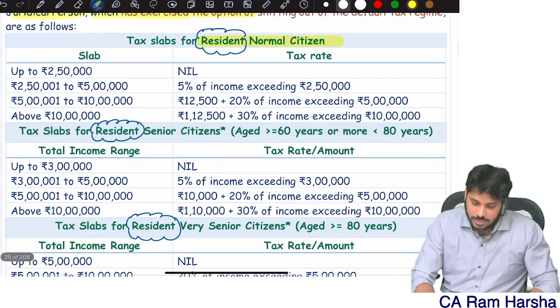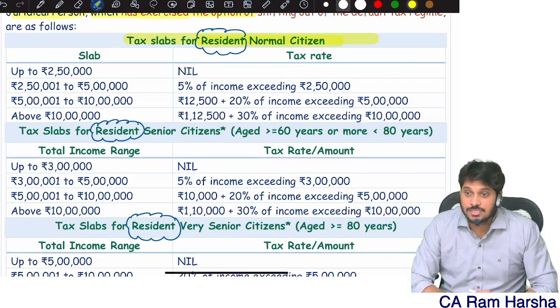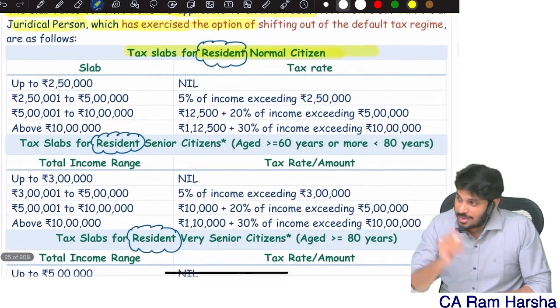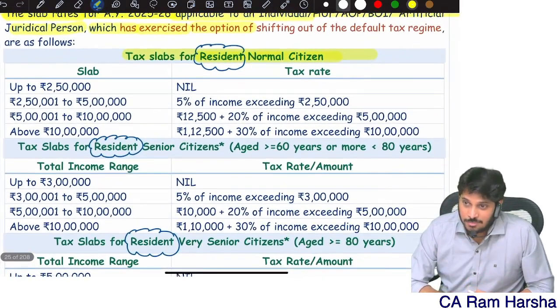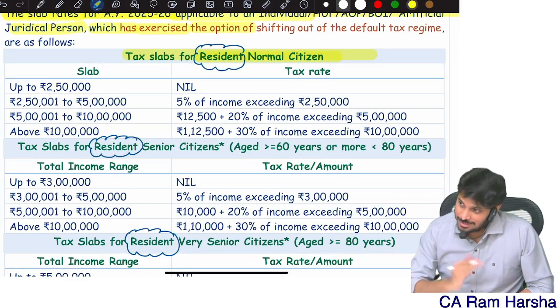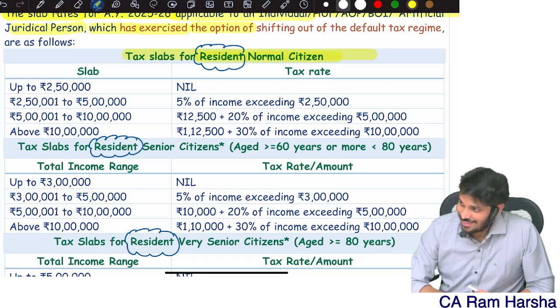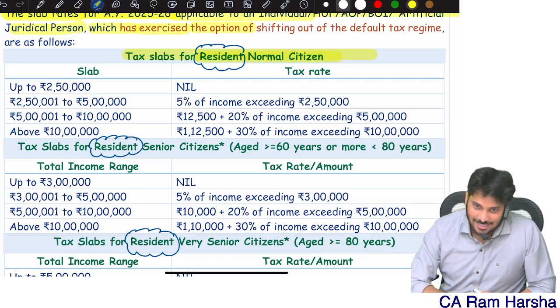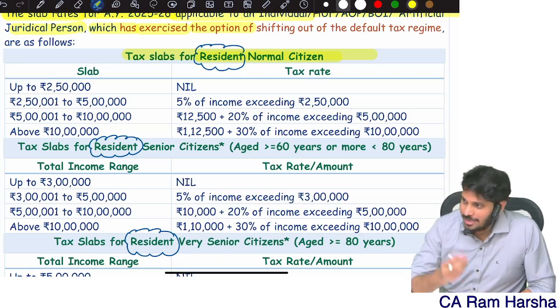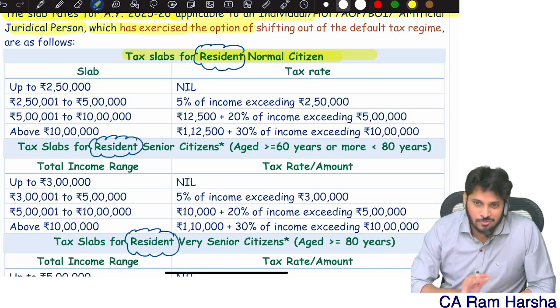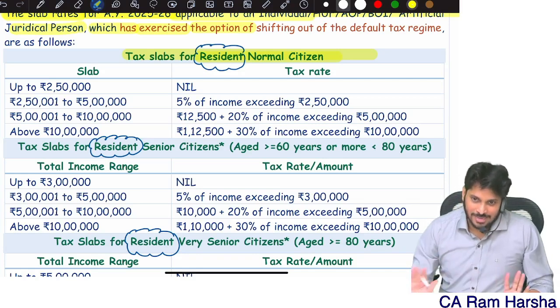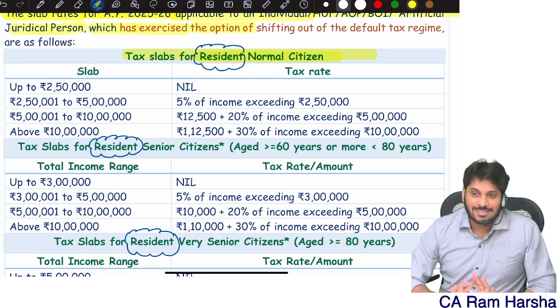Now for tax rates for a resident normal citizen, how? You know, when I was studying in 2008-9, at that time, tax rates were different for men and different for women, in the very old tax regime. Later from 2008-9 onwards, I think they made it uniform. Tax rates for men and women are the same. Now it is simple, individual. So what are the tax rates for individuals?